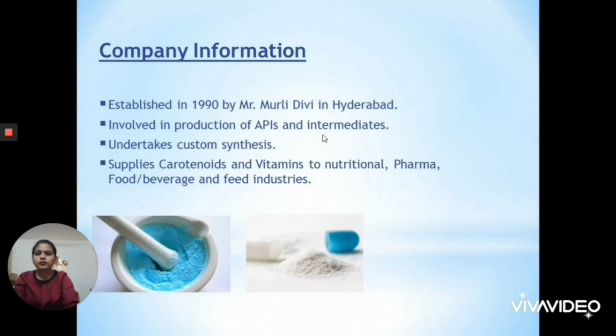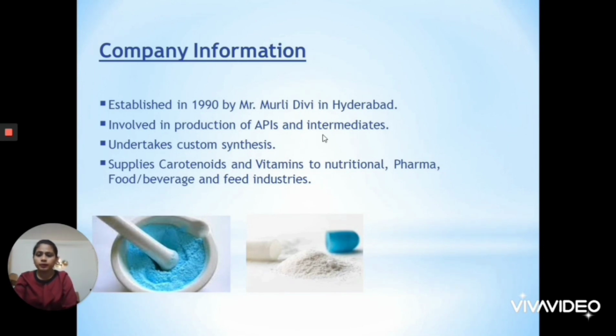Apart from this, this company is also involved in custom synthesis. Custom synthesis is the exclusive synthesis of a compound or molecule based upon the customer's demand. That means you can place an order for a specific molecule or compound, and based upon your request, this company will produce it.